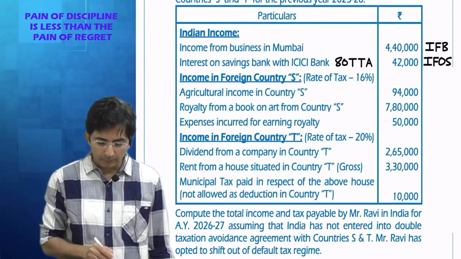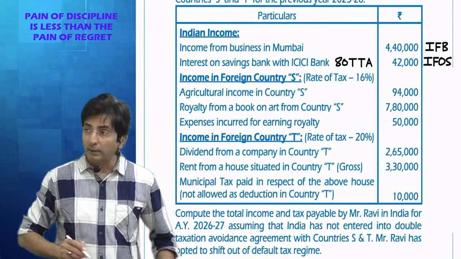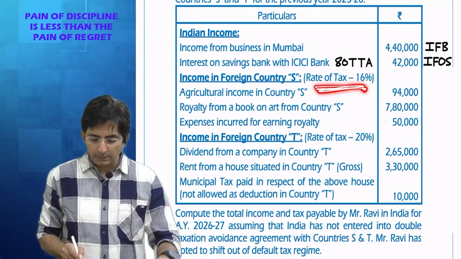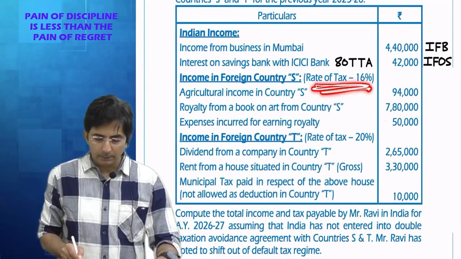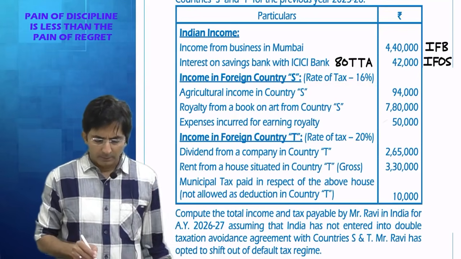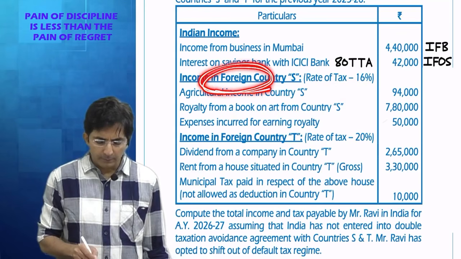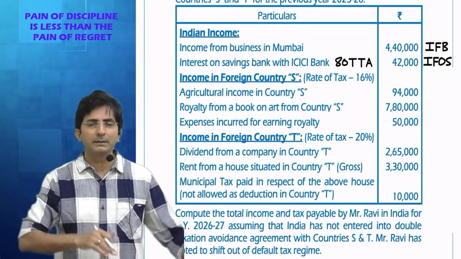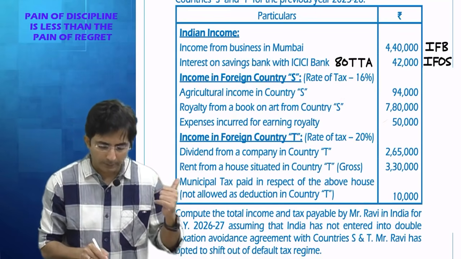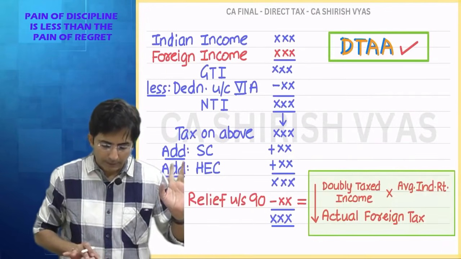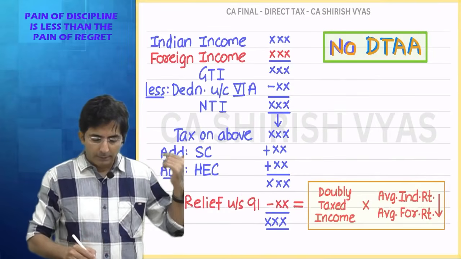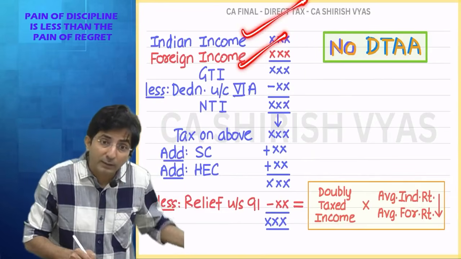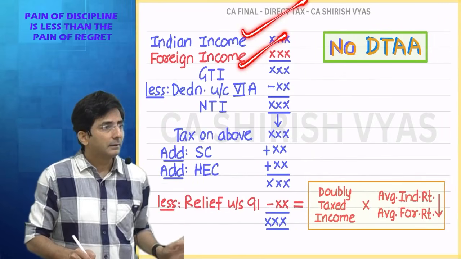Then, give me the effect of other things. Income in foreign country, yes. Rate of tax in foreign countries 16%. This is the foreign tax rate. See, actually foreign income is being doubly taxed. But see, right now, you should not think whether the income is Indian or foreign. Look, what did I say? Look here, look. Right now, your mentality is what? Whether it is Indian income, foreign income, just include everything in the 5 heads.